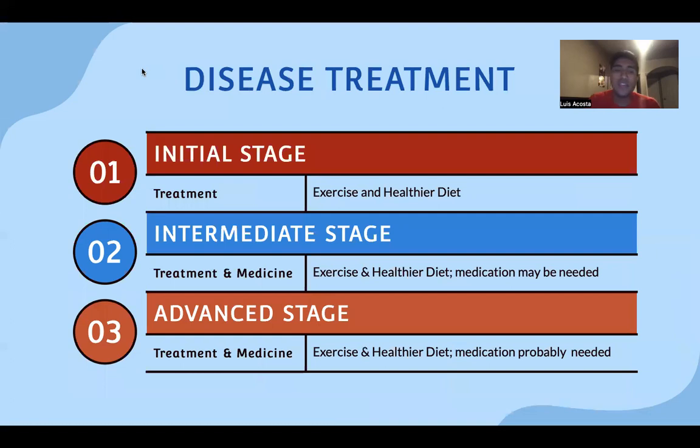So, disease and treatment. Usually in the initial stages, for individuals who want to prevent or are at risk of CAD or have a very small amount of plaque buildup, we want to just focus on exercise and a healthier diet. Once we have a higher level of plaque buildup, we want exercise and diet, and medications might be needed. And once we have a severe case of CAD, exercise and healthier diets are definitely mandatory, and more than likely, prescriptions will be needed to help the individual maintain a healthier lifestyle.